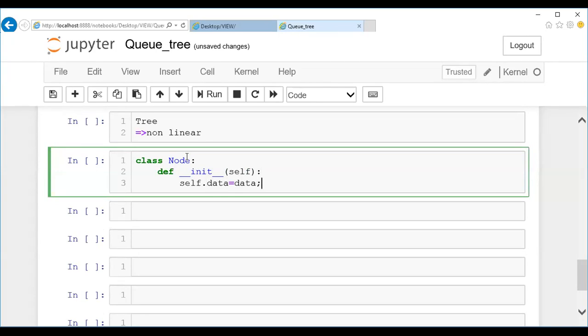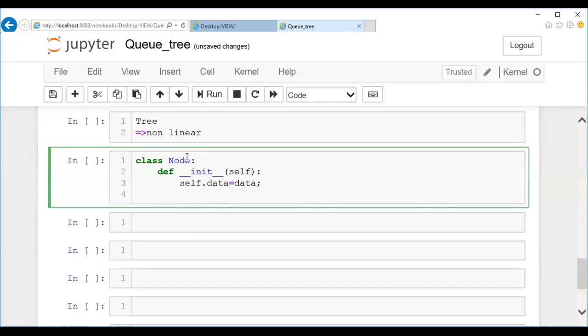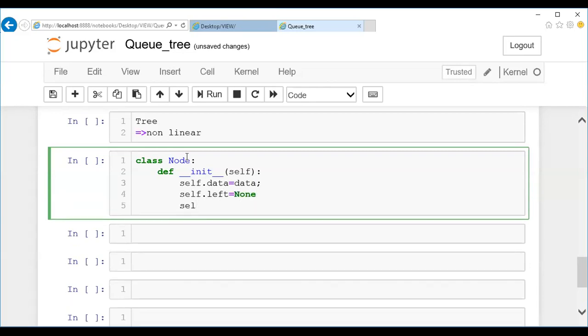Okay, and what is the next part? The next part will have two parts. One is a left node, and the other is a right node. Previously we had only the term called next. Here I'm segregating it into left and right. What happens initially is a node is created with a value, left and right, so a box of two addresses is created.